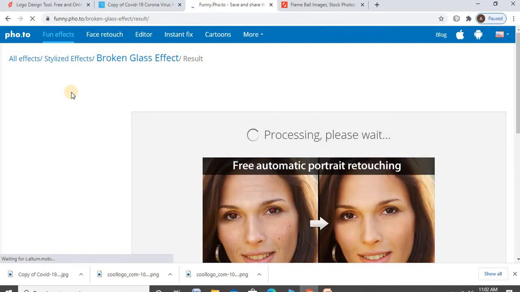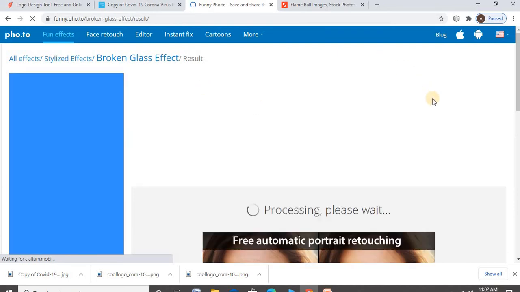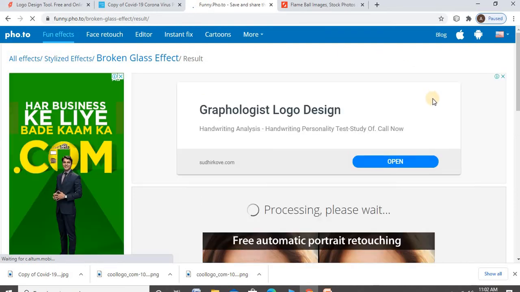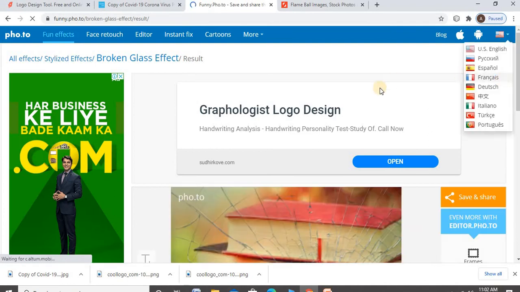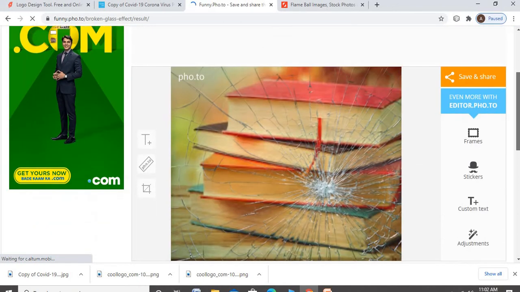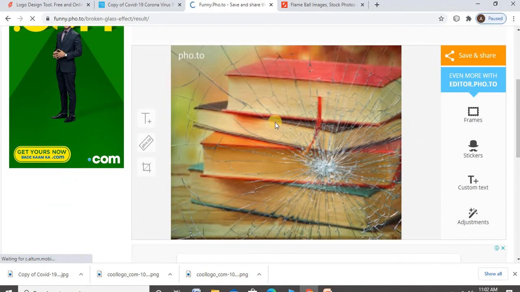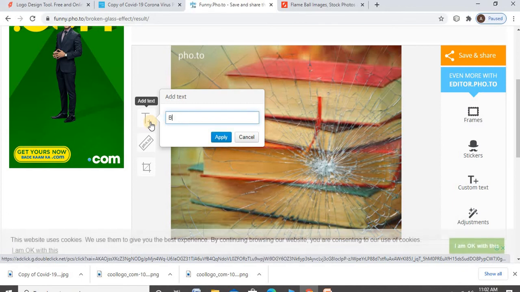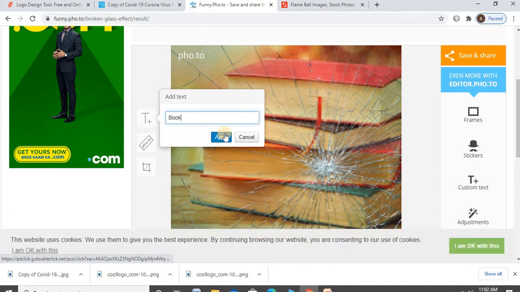Let's go in that. Okay, if you want to add text, then add it. Book, apply.